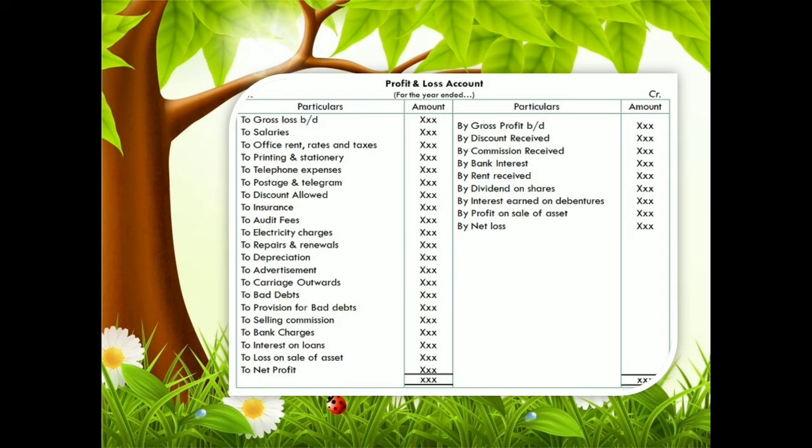On top of that there will be a gross loss brought down and a gross profit brought down. Gross loss brought down is taken from the credit side of your trading account, and gross profit brought down is from the debit side of your trading account. Either a gross profit or a gross loss will be there, and the balance of this particular account is called the net profit. That will be the last one, the net profit, and you transfer the amount of net profit to the balance sheet.